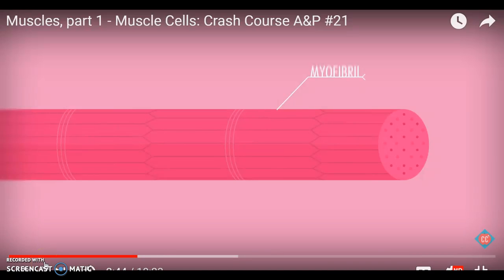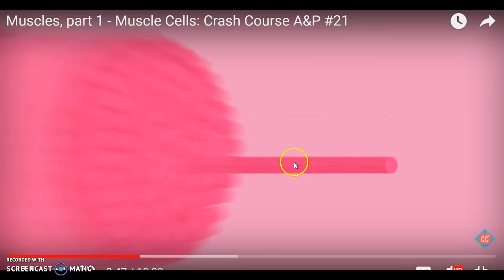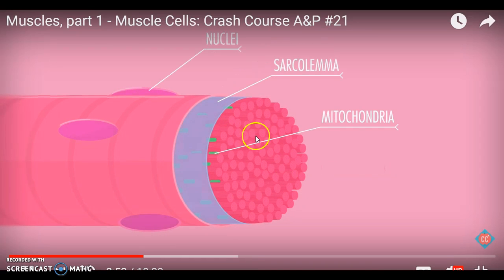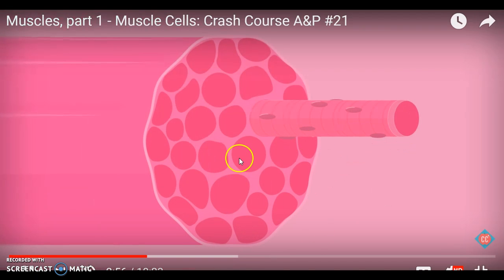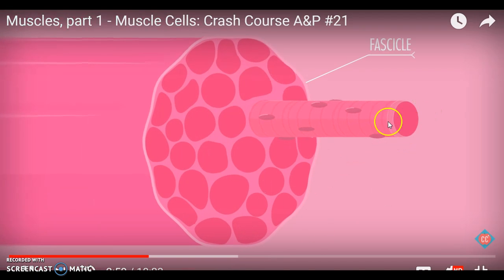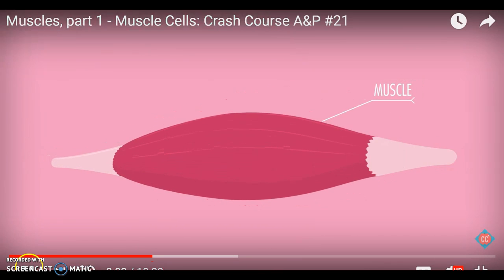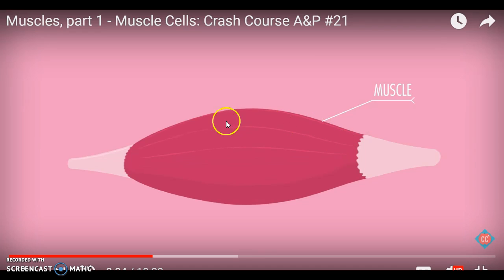Just as a quick background, let's check out what a muscle cell really looks like and how muscle cells group together to make one of the big muscles we know, like a bicep. You can see that these little myofibrils fit inside a muscle cell. So this is one muscle cell, right? And they all group together. All these muscle cells are long strands, and they all fit together. So you have lots and lots of muscle cells that group together, and they all look like these long ropes.